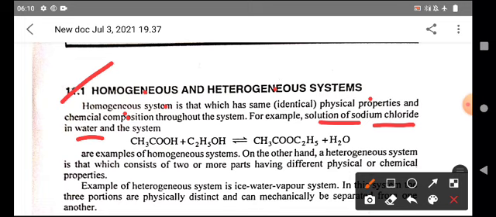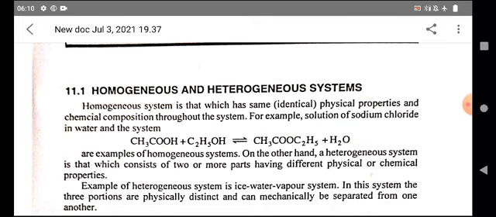Similarly, in the system acetic acid plus ethyl alcohol gives rise to ester plus water, all components are in the liquid phase. So it is also an example of a homogeneous system. These are the examples for homogeneous system.